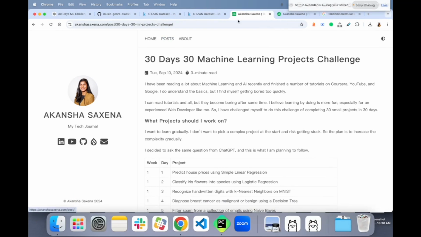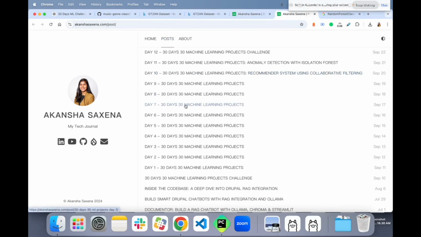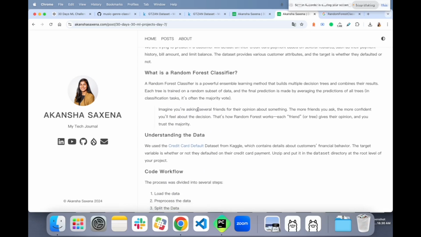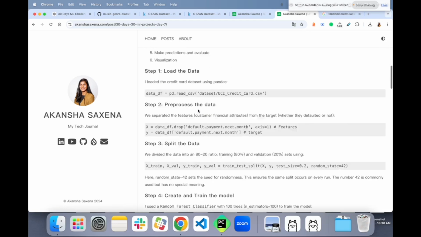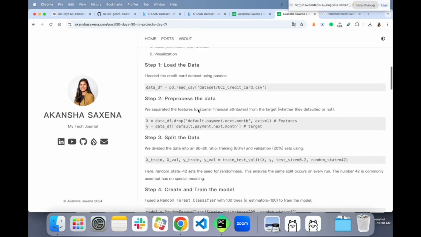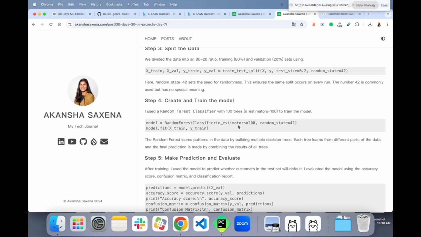Problem number 7. If I go here, I'll get this idea. This is what random forest is, and here also we are saying how many iterations we have to make, that is how many trees we have to build.